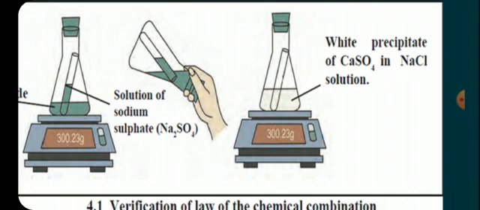When the conical flask is weighed after the reaction, the weight of product which is formed is 300.23 gram.